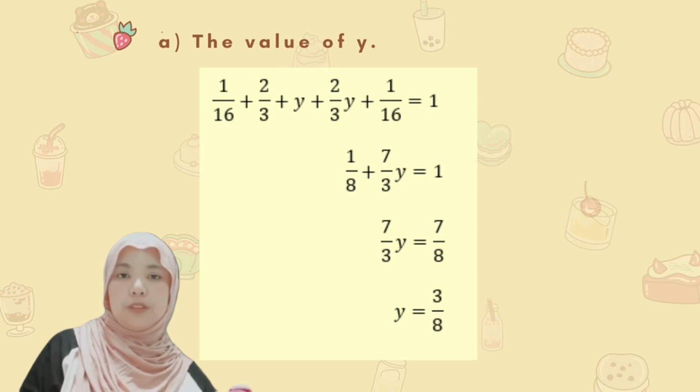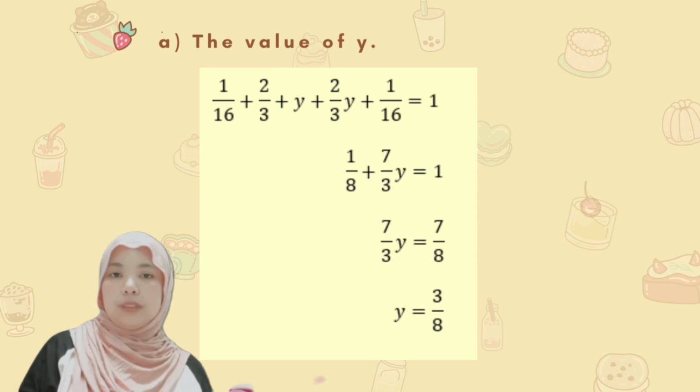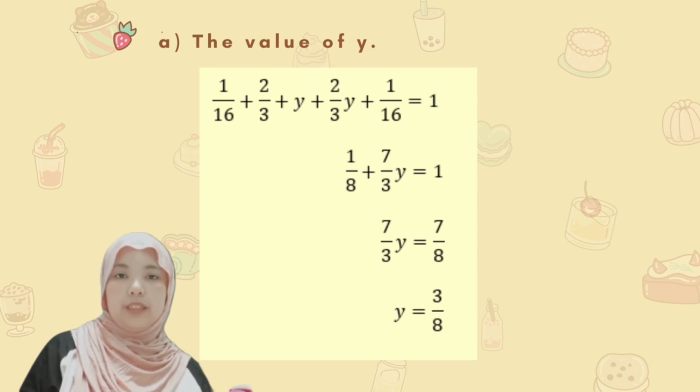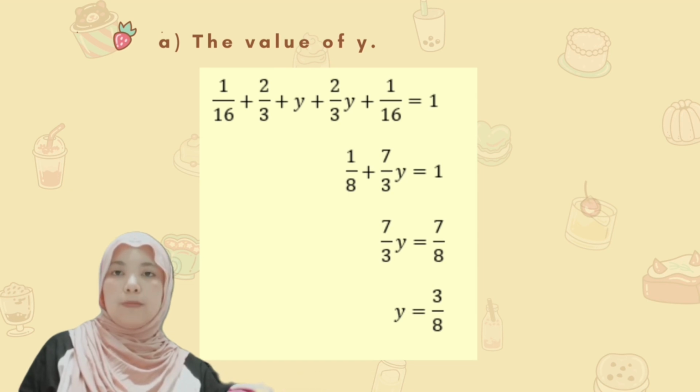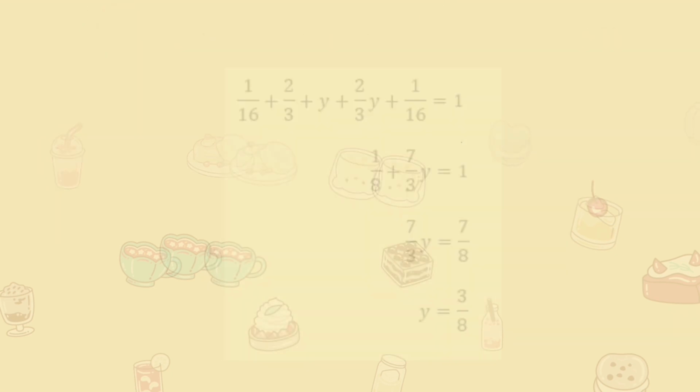Then, move 1 over 8 backwards, so it will become 1 minus 1 over 8 equals 7 over 8. So, 7 over 3y equals 7 over 8. Then, last but not least, y will equal 3 over 8.